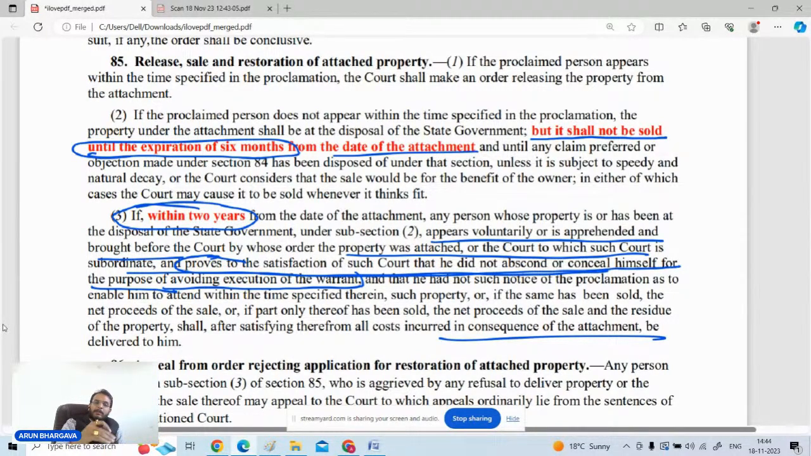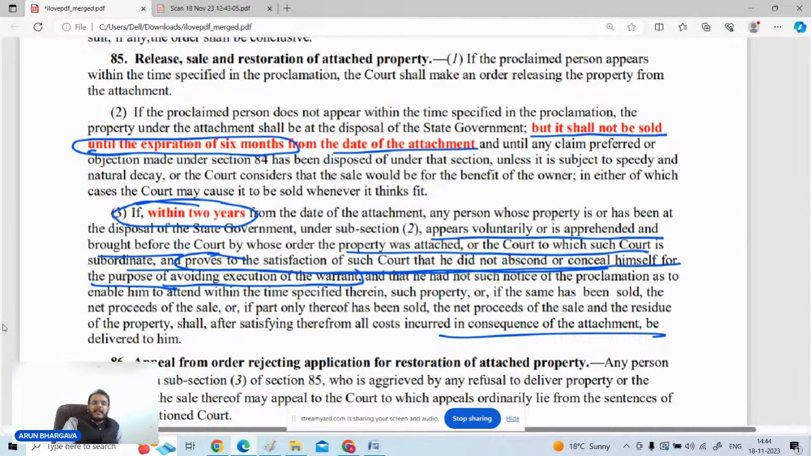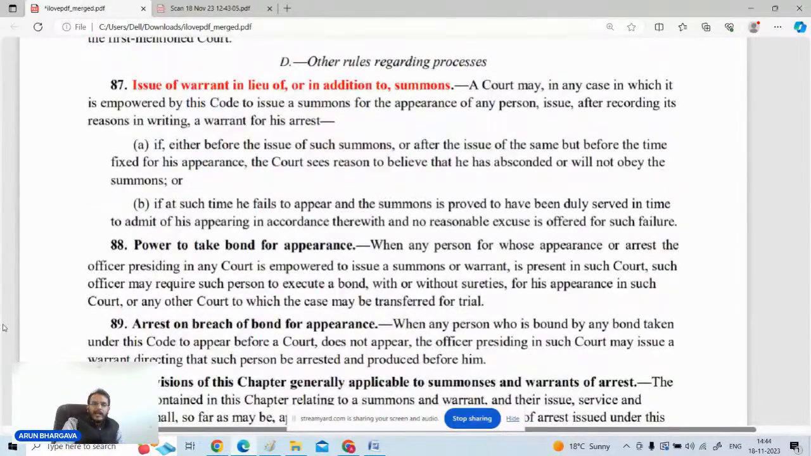और अगर वो प्रॉपर्टी बेच दी गई है, if the property is sold, then whatever the proceeds of sale is, that proceeds will be given to that person. ओके इसके बाद जो आपके सेक्शन 100 तक का एरिया है उस पे आप क्विक टेक कर लें.